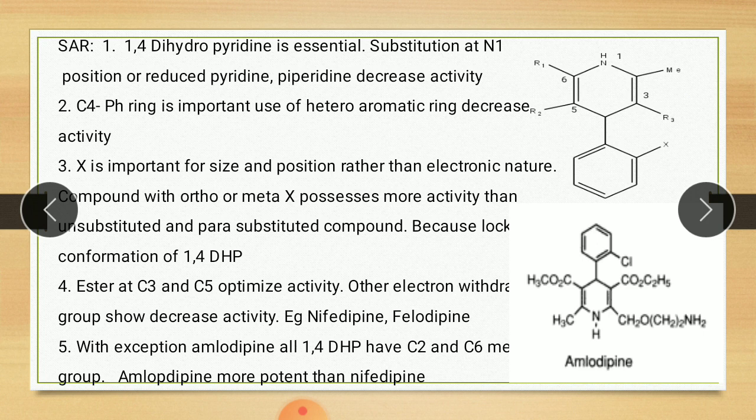So on carbon 2 and carbon 6 there will be a methyl group. So this one is a methyl group, this one is a methyl group. So maximum compounds contain a methyl group on carbon 2 and carbon 6 except amlodipine. In case of amlodipine there is no methyl group on carbon 2 and carbon 6, and amlodipine is more potent than nifedipine. So it is about the SAR of calcium channel blockers.